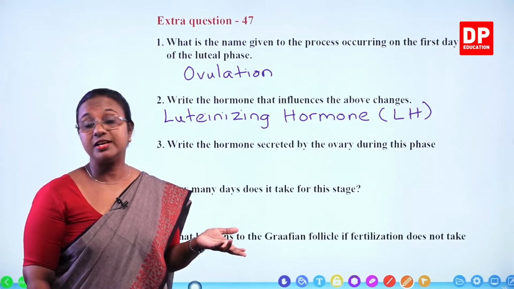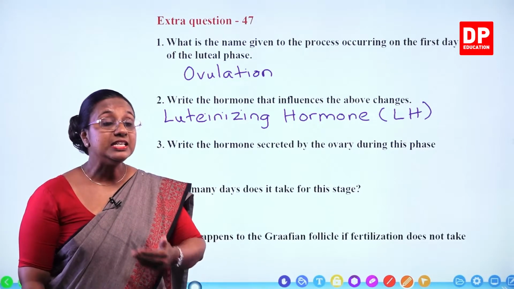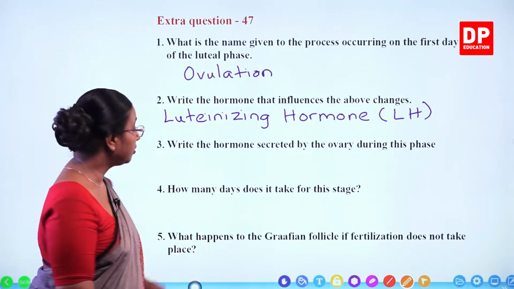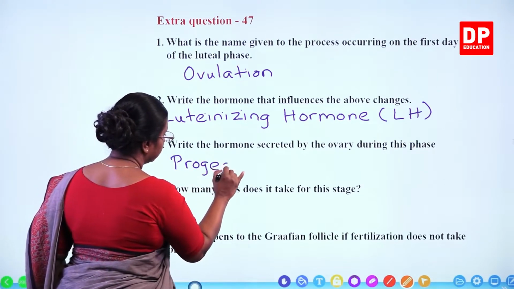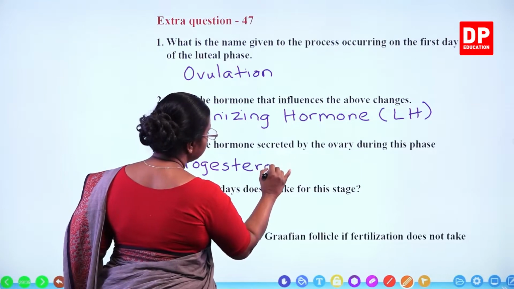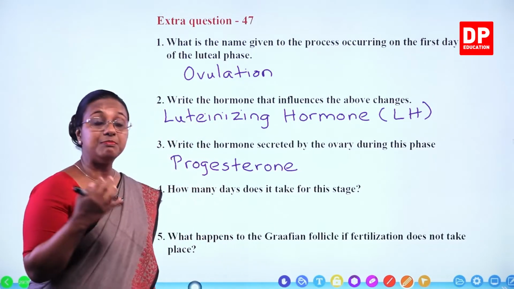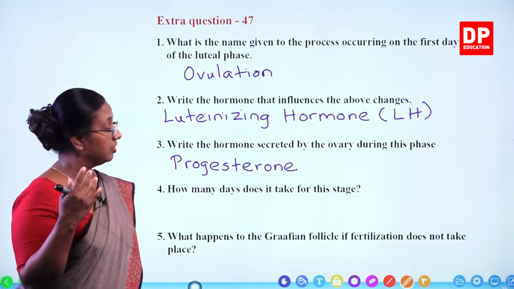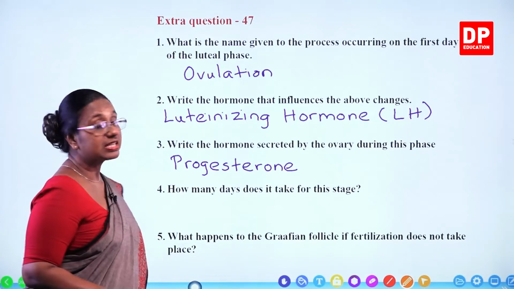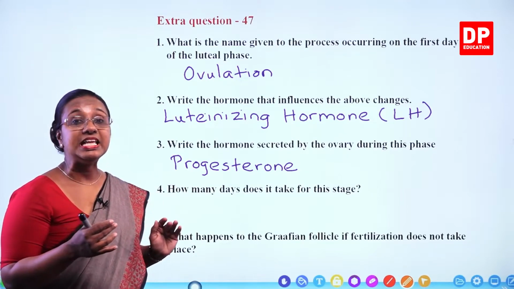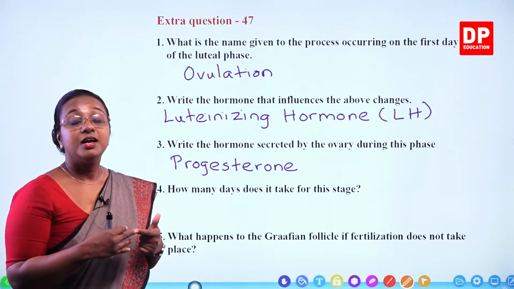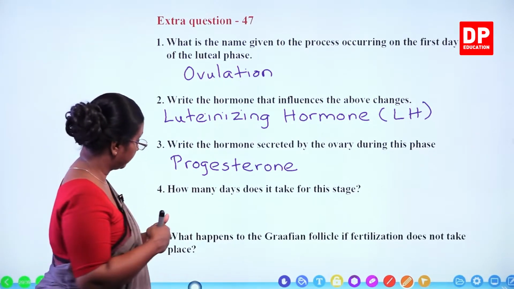What is the hormone secreted by the ovary? It is the progesterone hormone. Again, it is a lipid hormone and also it actually acts on the uterus. Both estrogen and progesterone mainly act on the phases related to the uterus.